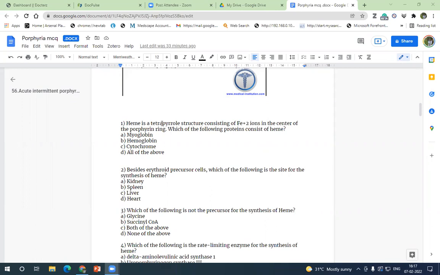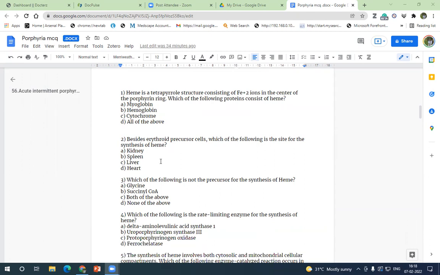So heme is synthesized everywhere. Cytochrome oxidase is present in all parts of the body. In muscle, heme is present in myoglobin. In RBCs, heme is present within hemoglobin. And in all other places, heme is present within the cytochrome enzymes present in mitochondria. So heme is present in every single part of your body. Heme containing proteins are present. Besides erythroid precursor cells, which is the other site for synthesis of heme? As told by Yashaswini, it is the liver.